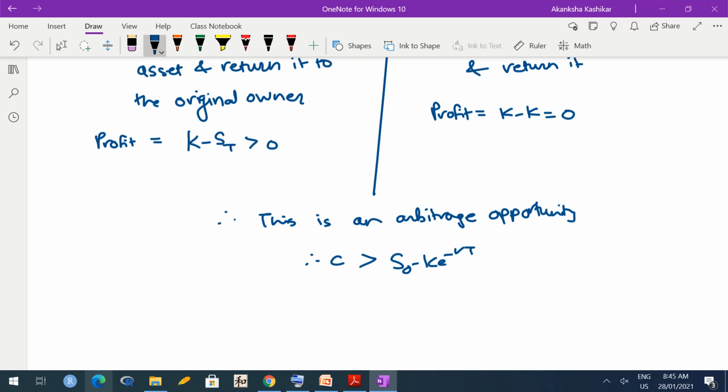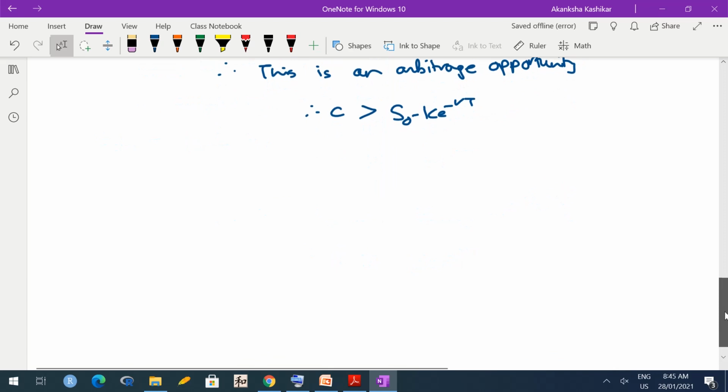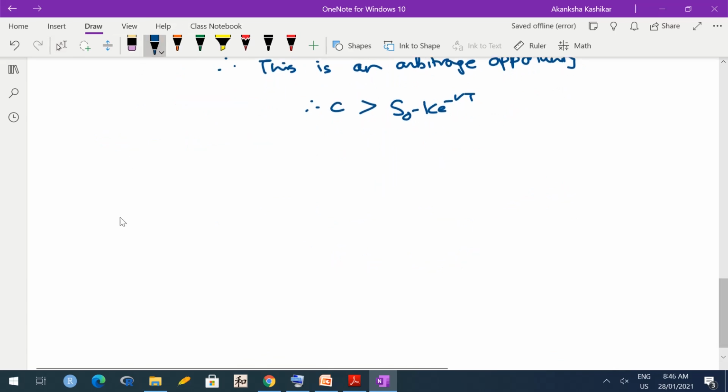So here we followed the same type of argument that we have been using earlier. The presentation of the argument can be changed slightly by using what is known as portfolio approach. So the argument is essentially same, the presentation is slightly different. So what is a portfolio approach? So generally we can present the same thing via